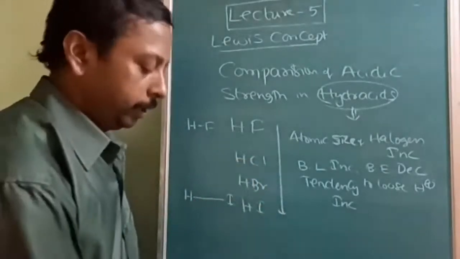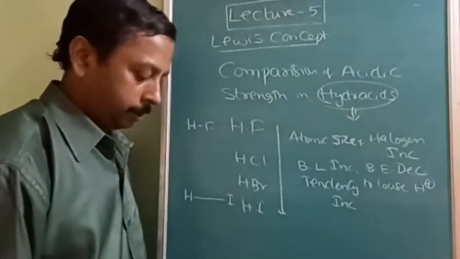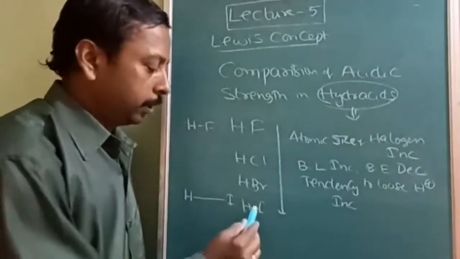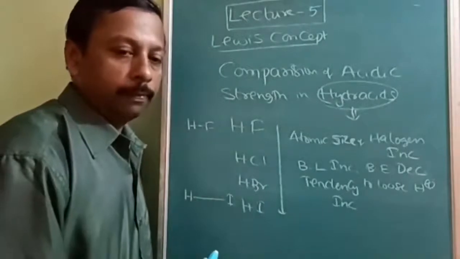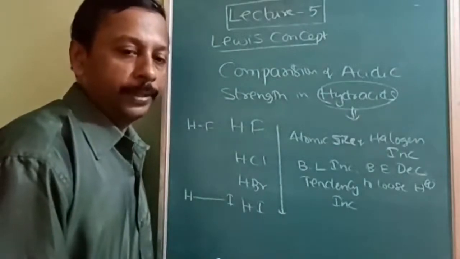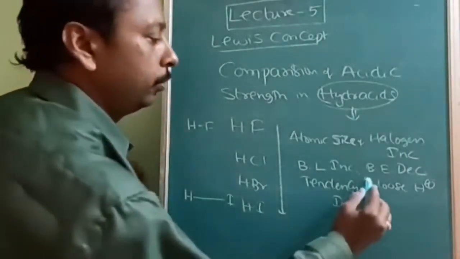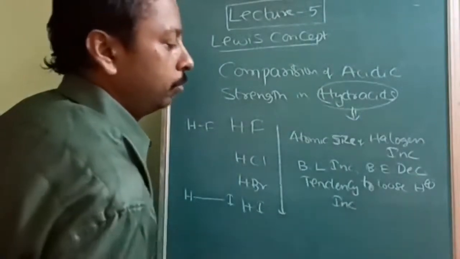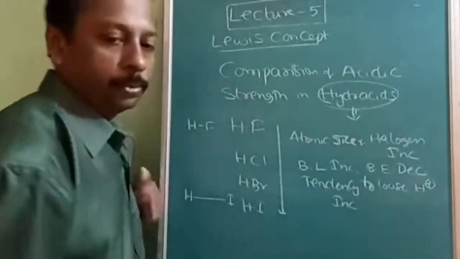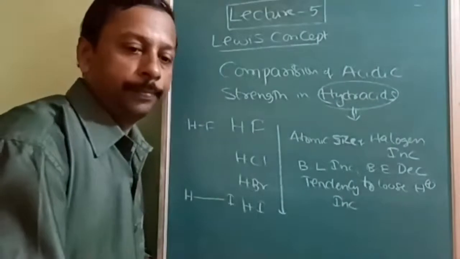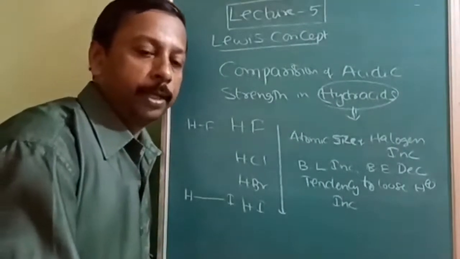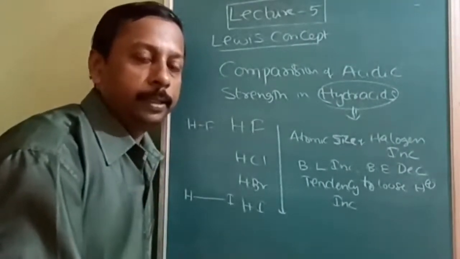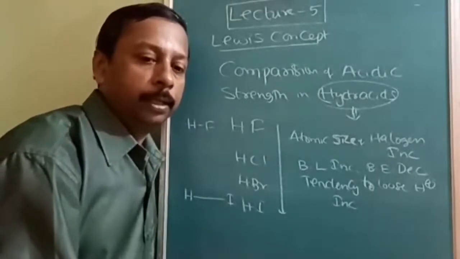So the tendency of losing H+ will be easiest and more in HI. Therefore acidic strength increases. So tendency to lose H+ increases. Okay, so note down this. First comparison will be based upon what? Acidic strength of the hydracids will be based upon the bond length.